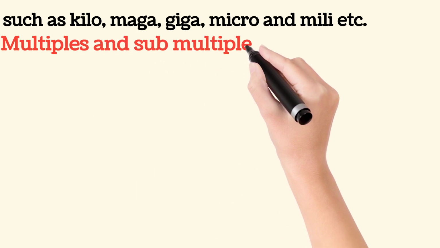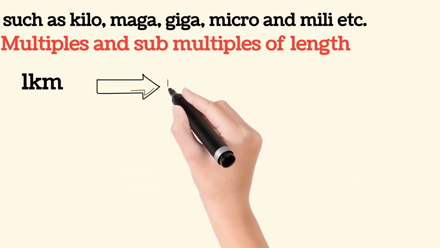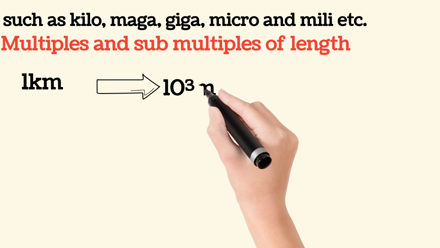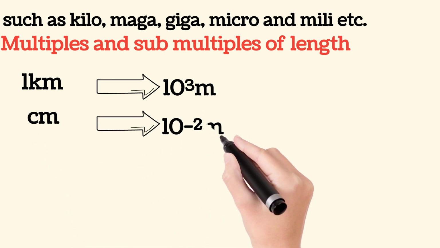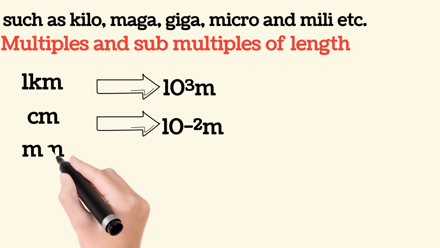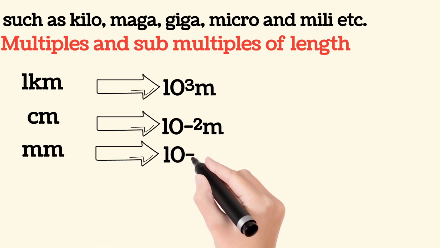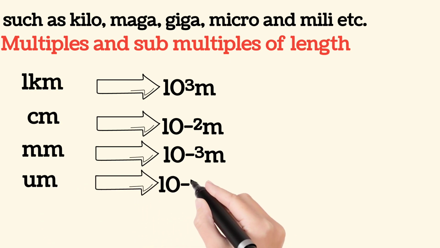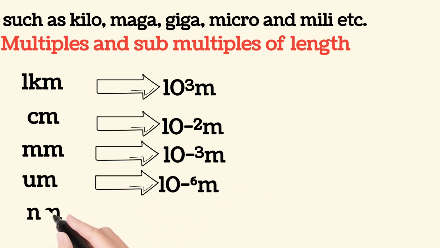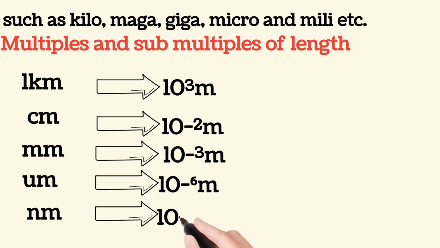Multiples and submultiples of length. Kilometer, that is equal to 10 raised to power 3 meter. Centimeter, that is equal to 10 raised to power minus 2 meter. Millimeter, that is equal to 10 raised to power minus 3 meter. Micrometer, that is equal to 10 raised to power minus 6 meter. Nanometer, that is equal to 10 raised to power minus 9 meter.